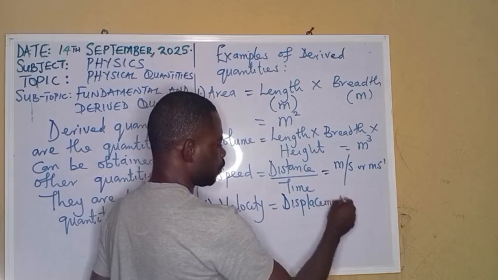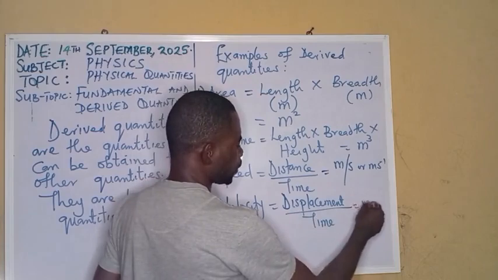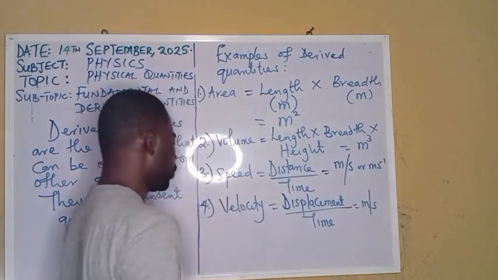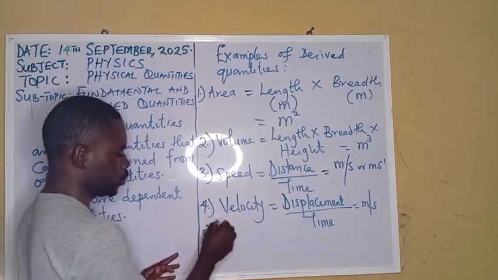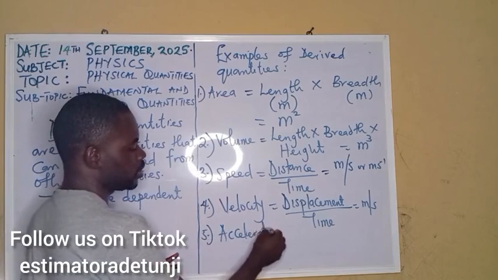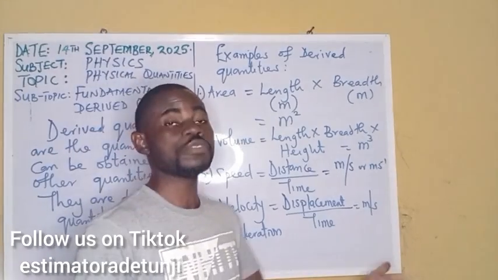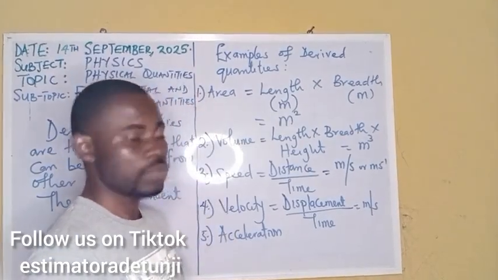Displacement over time. You see the family of lengths? So, we have the same unit, meter per second. Now, moving forward, I go to acceleration. When you talk about acceleration, acceleration is a change in velocity per unit time, or you say it's the rate of change in velocity. We are saying the same thing.